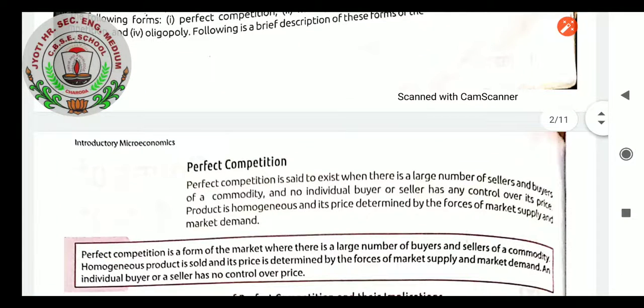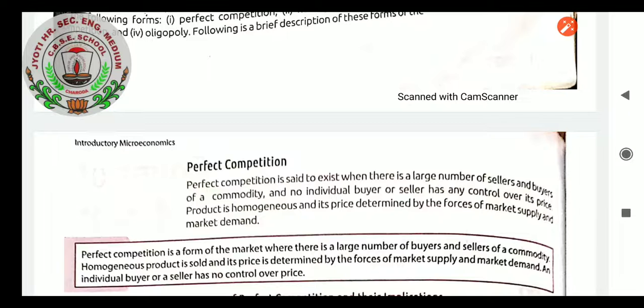Perfect competition is that form of market where there is a large number of buyers as well as sellers of a commodity. As we know, buyers are more in number, and in the same way sellers of the same commodity are many. That market is known as perfect competition. In this market, a homogeneous product is bought and sold, and price is determined by the forces of market supply and market demand. An individual buyer or seller has no control over the price of the product because price is determined by the market force, not by the producer. So that market is known as perfect competition.